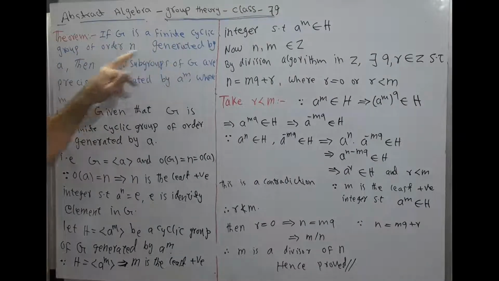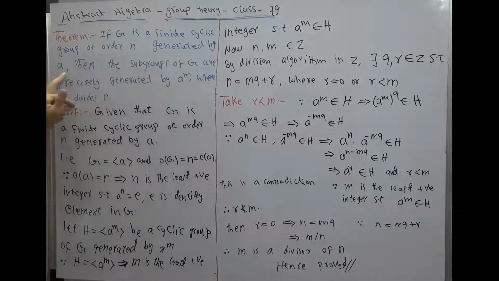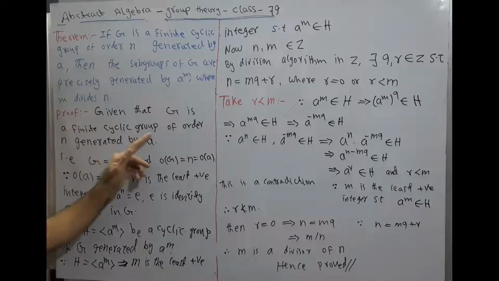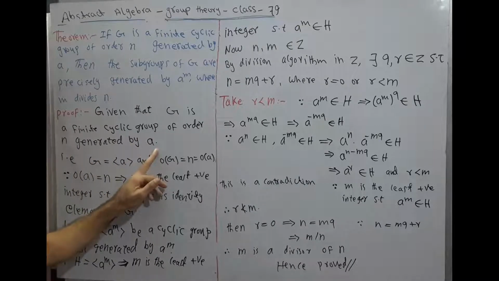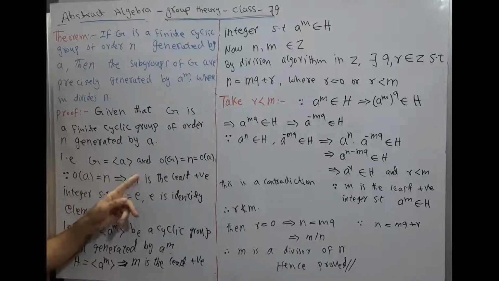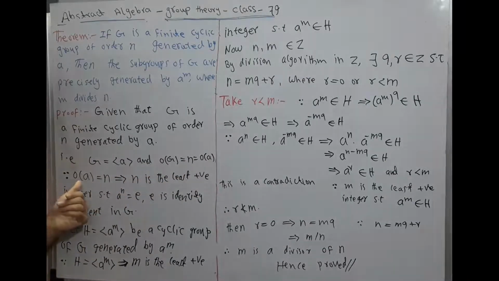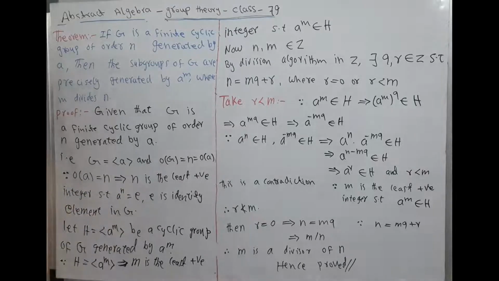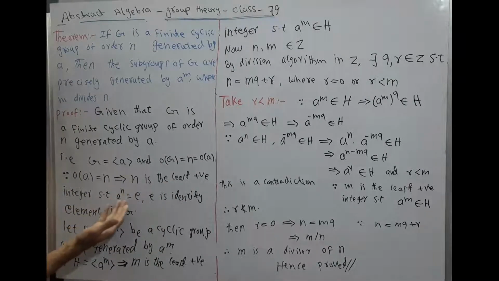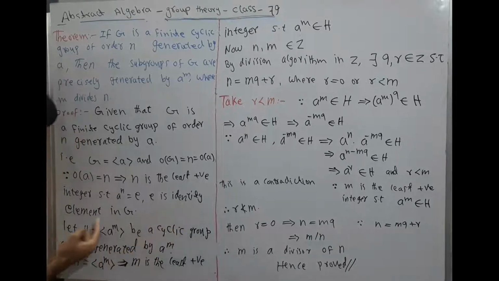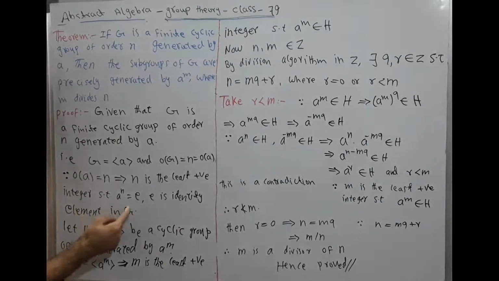Theorem: if G is a finite cyclic group of order n generated by a, then the subgroups of G are precisely generated by a to the power m, where m is a divisor of n. Proof: given that G is a finite cyclic group of order n generated by a, that is, G is equal to the cyclic group generated by a, and the order of G is equal to n. It is equal to the order of a. Since the order of a is equal to n, this implies n is the least positive integer such that a to the power n is equal to e, where e is the identity element in G. It is the definition of the order of an element.